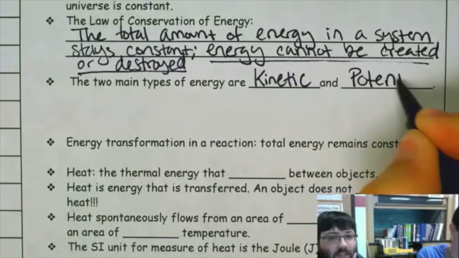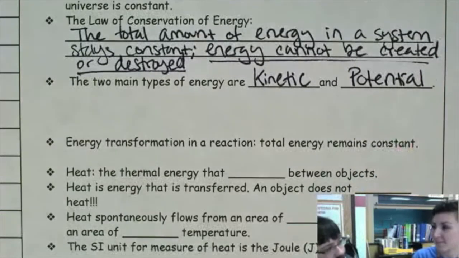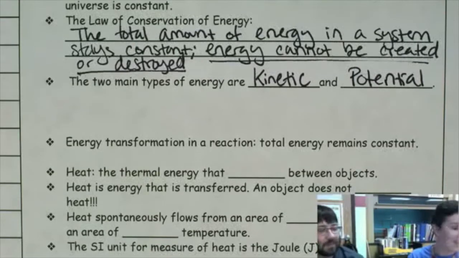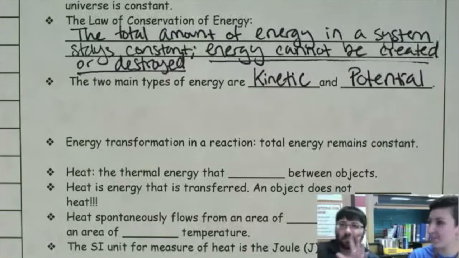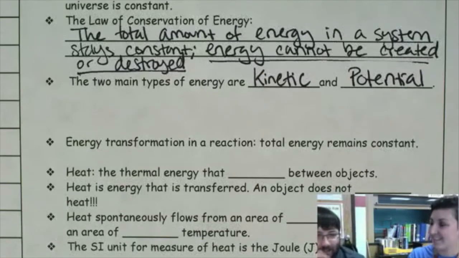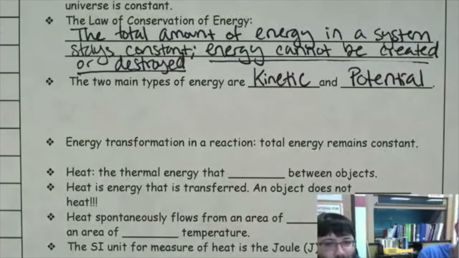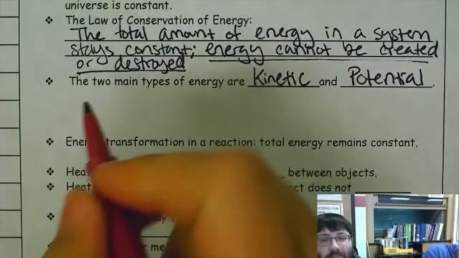Kind of like a sandwich. I ate a sandwich for lunch, and that is going to give me the potential energy for me to go do something later. That's right, yeah. To go ride a bike or play frisbee or something like that, and that's changing that potential into kinetic, getting that movement. That's exactly right. So let's write down the definitions of those just so we can remember how they're different.